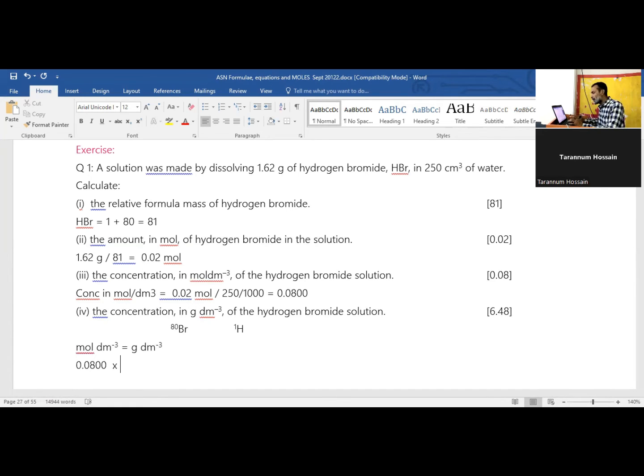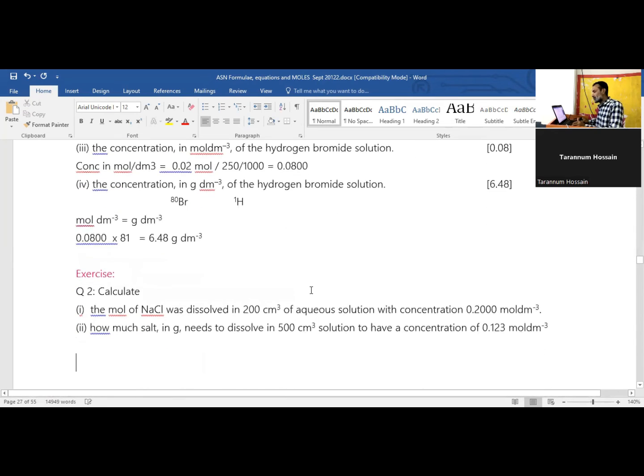What's the molar mass there? 81, right? Isn't this 81? 81 molar mass you got there. So ultimately you are getting 6.48 gram. And this gram is already in dm cube. So this is answer.